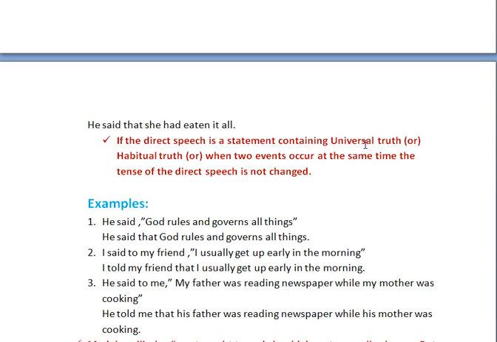If the reported speech is in universal truth or habitual truth or simultaneous action, you need not change the tense. நம்ம previous examples வந்து tense மாறும்னு பார்த்தோம். tense வந்து எங்க மாறாது அப்படின்னா reported speech வந்து universal truth இருந்தாலோ இல்ல habitual truth what we are following in our regular life or two actions happening at the same time, that is simultaneous actions இருந்தா you need not change the tense of the reported speech.